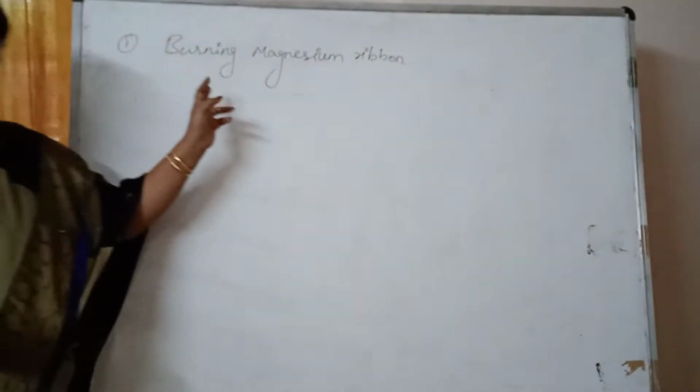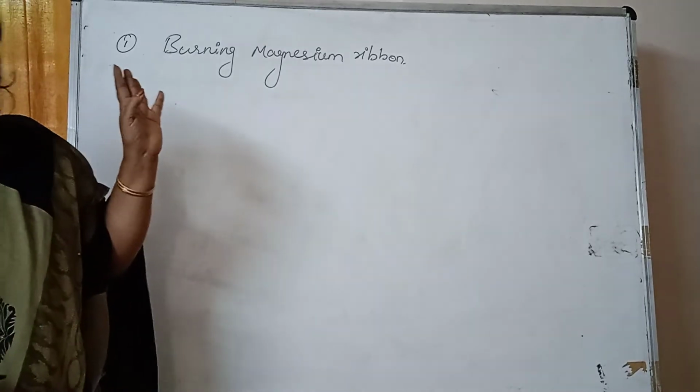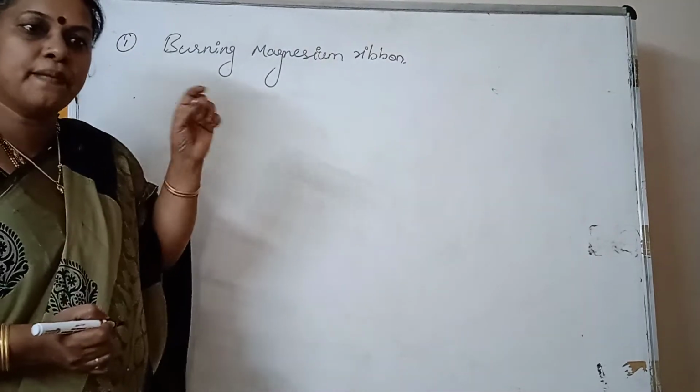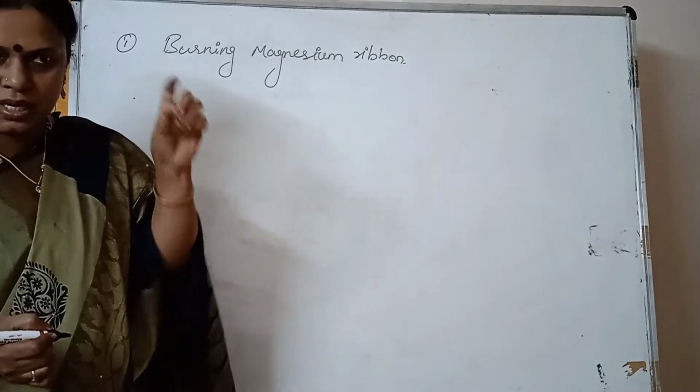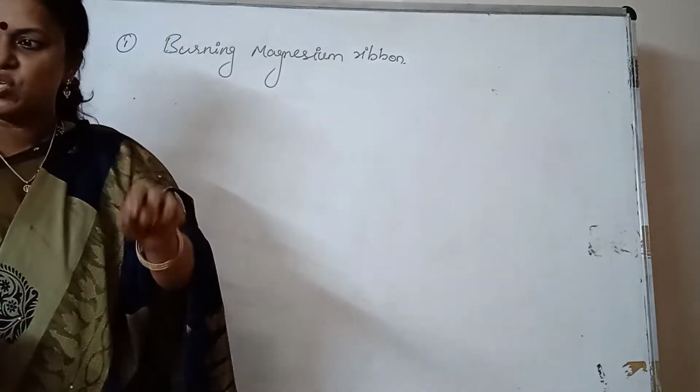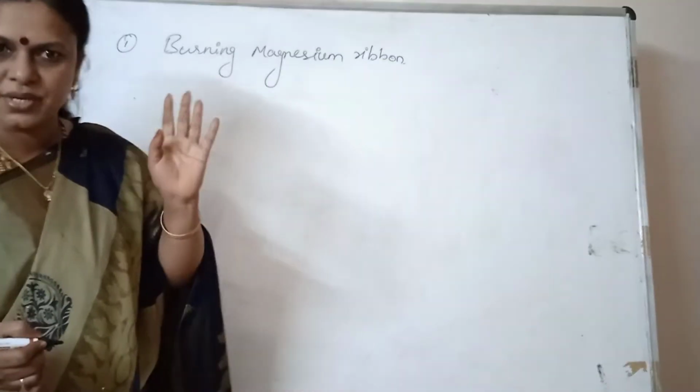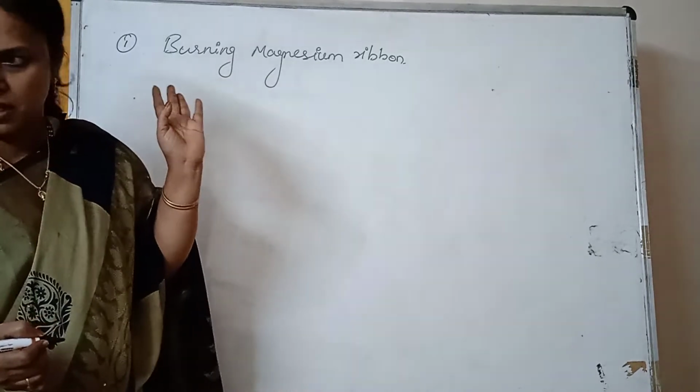For burning, the essential element is oxygen. Got it? Now magnesium metal we are saying. Magnesium metal burns in presence of oxygen to produce a new substance. It's a chemical reaction. Right.